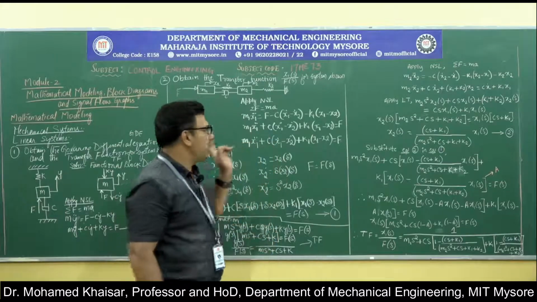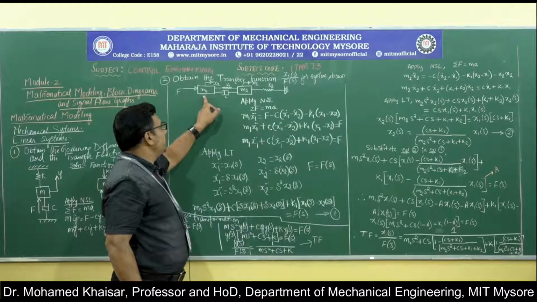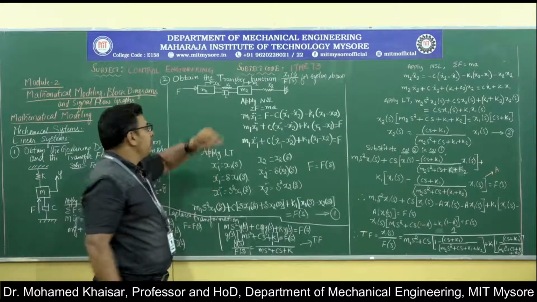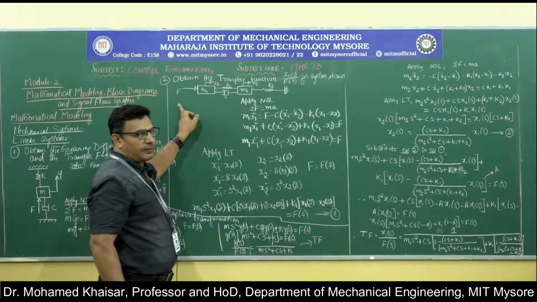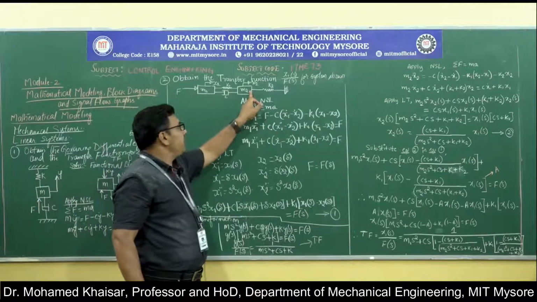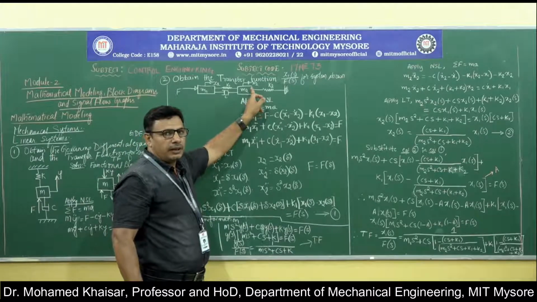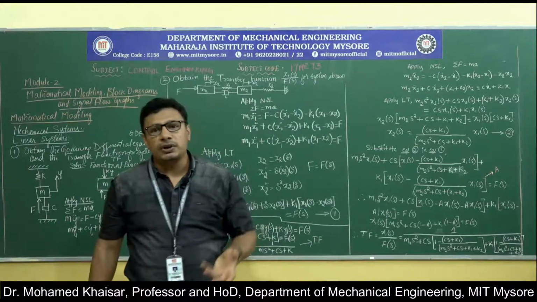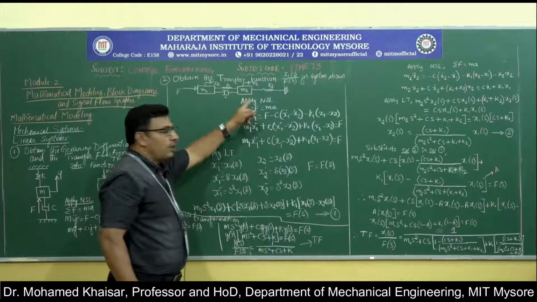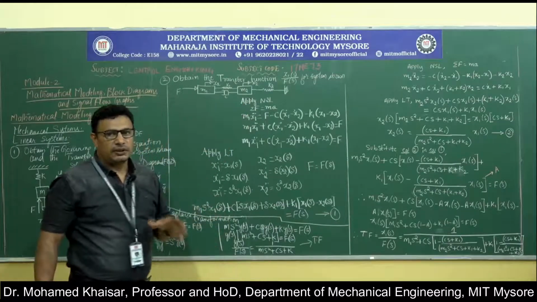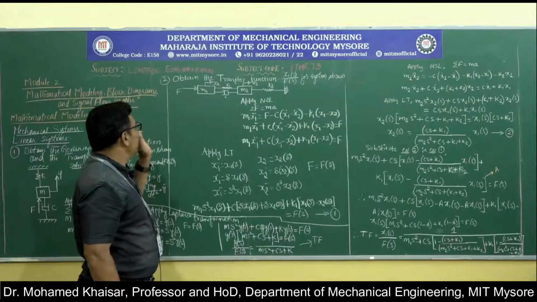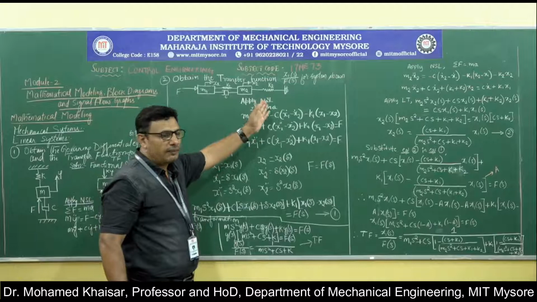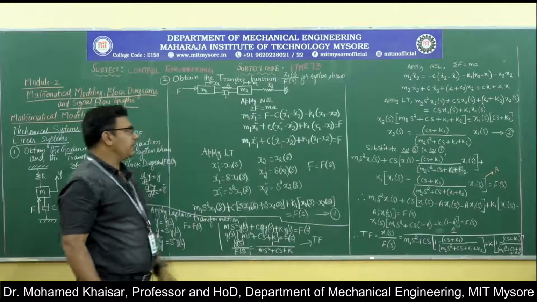If mass m1 is getting displaced by distance x1, you can have the transfer function x1 of s divided by f of s. And mass m2 is also getting disturbed and displaced by a distance x2, then you can have one more transfer function, x2 of s divided by f of s. That is why specifically it has been asked that you need to obtain the transfer function x1 of s divided by f of s for this particular system.